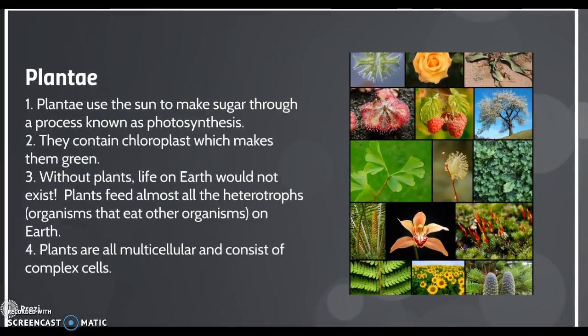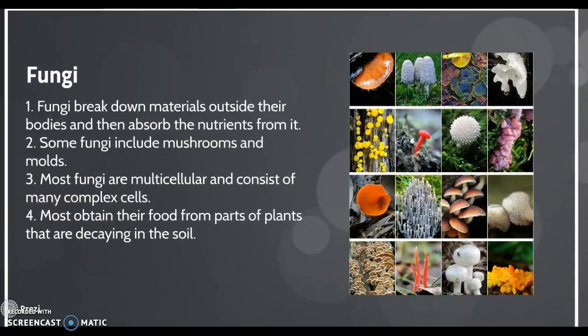The Plantae Kingdom uses the sun to make sugar through a process known as photosynthesis. They contain chloroplasts, which makes them green, and without plants, life on Earth would not exist because plants feed almost all heterotrophs, and a heterotroph is an organism that eats other organisms, and plants are multicellular and consist of complex cells.